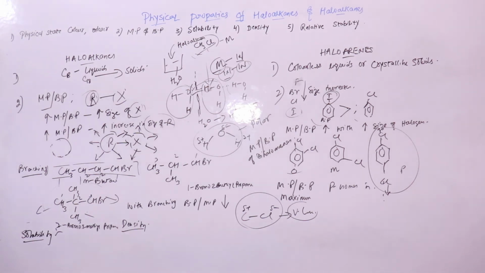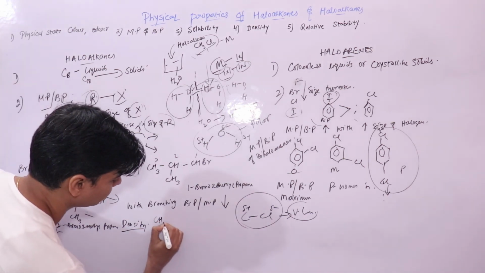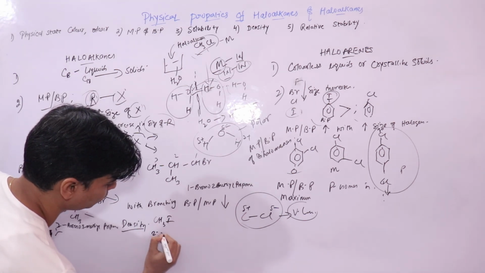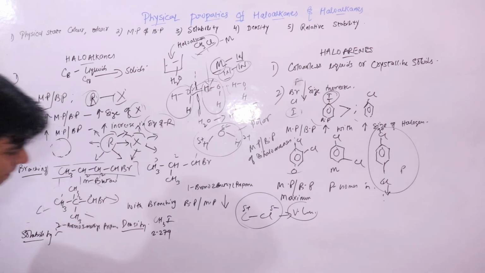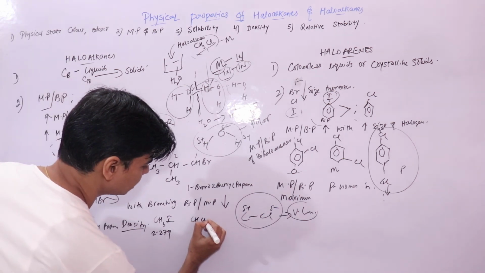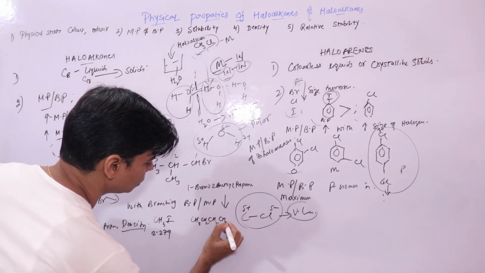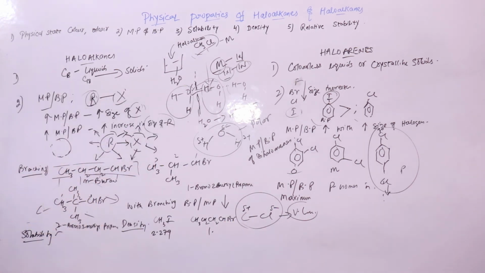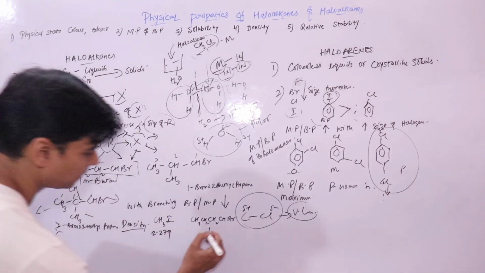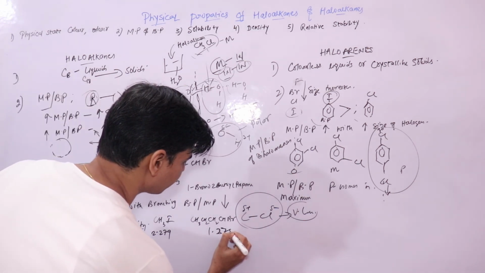So density of methyl iodide is 2.279, right? And if we talk about bromide, any bromide, let's say CH3CH2CH2CH2Br, its density is 1.275, right?